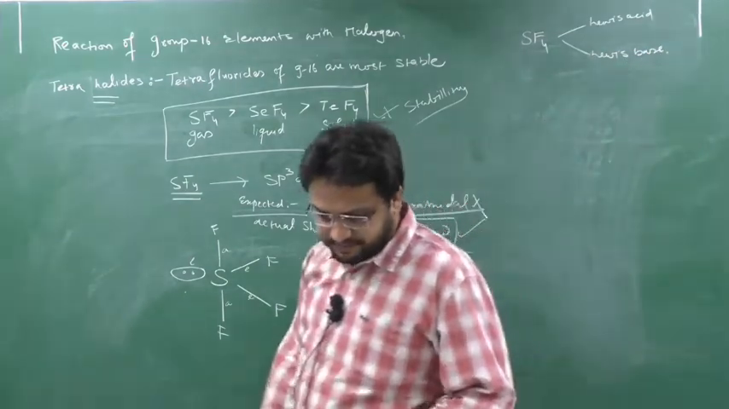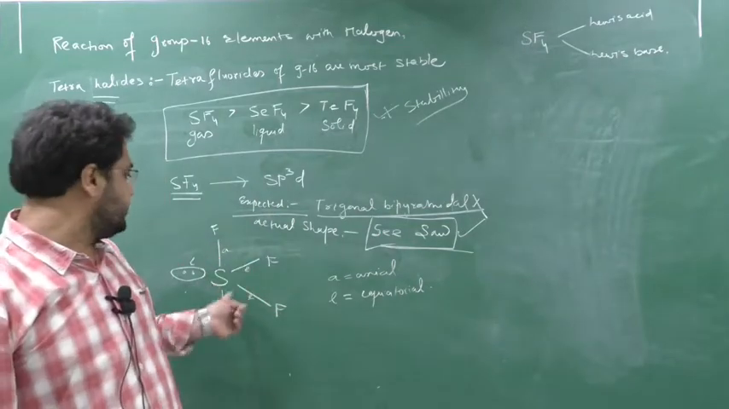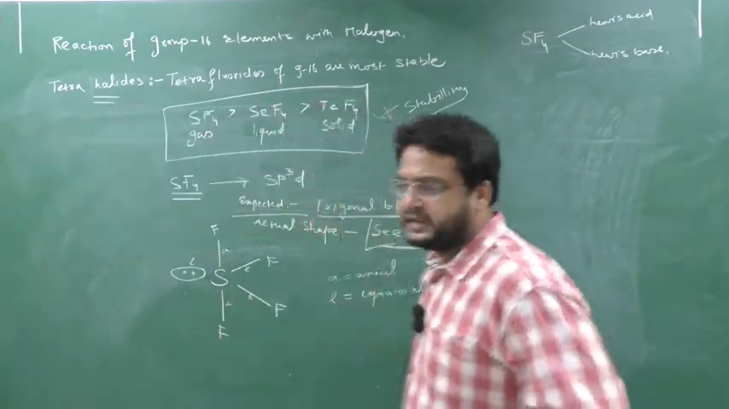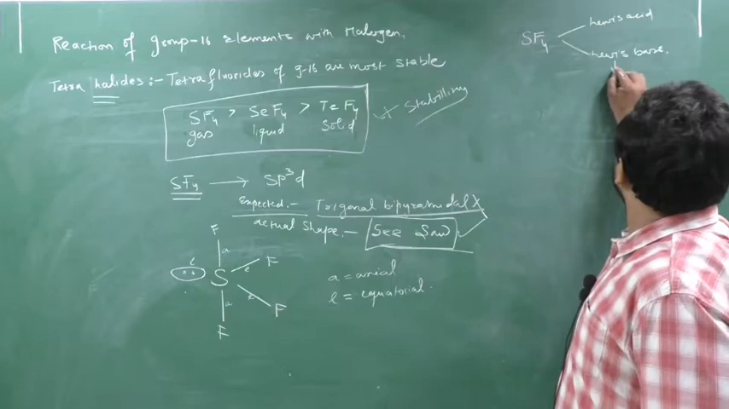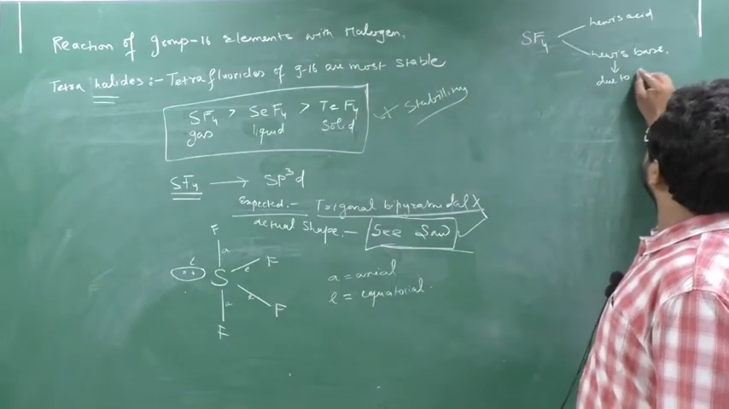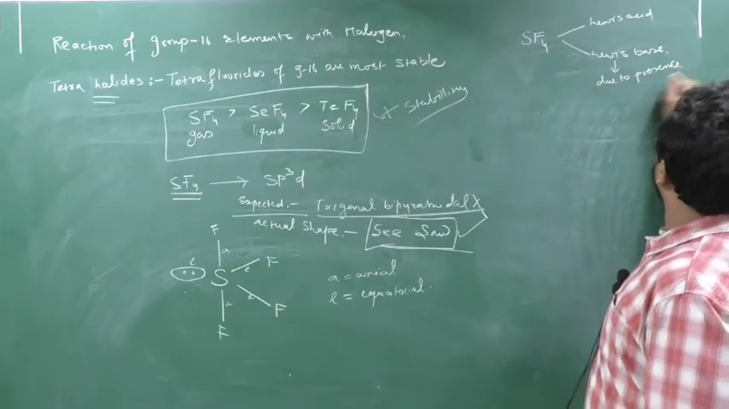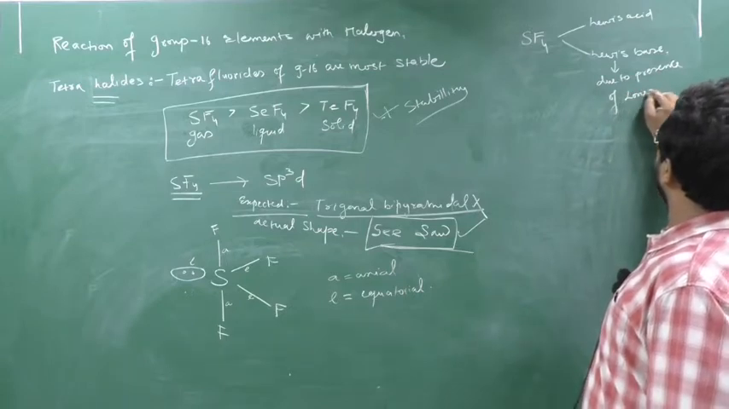Lewis base, it's very simple, because they have one lone pair. As they can donate the lone pair, they will act as a Lewis base, due to the presence of the lone pair.